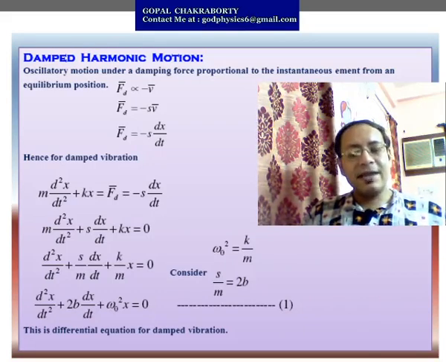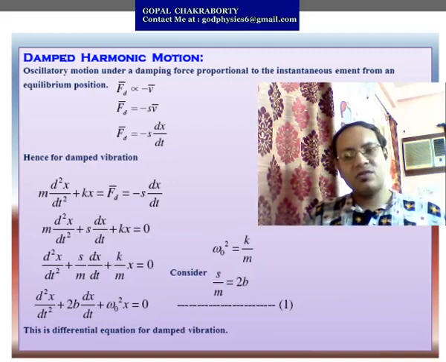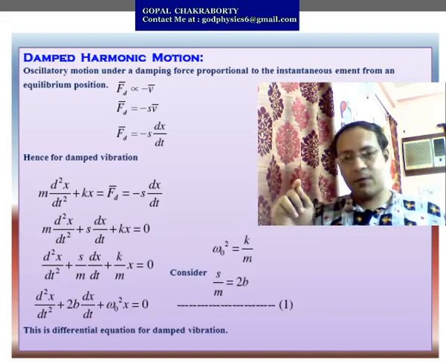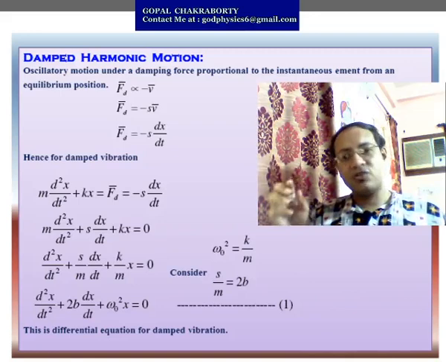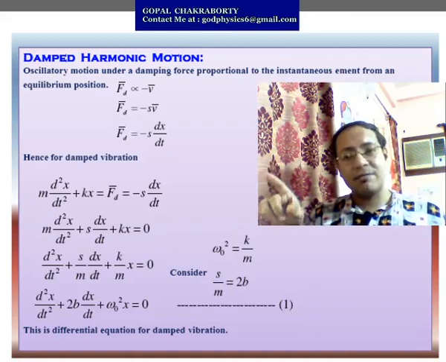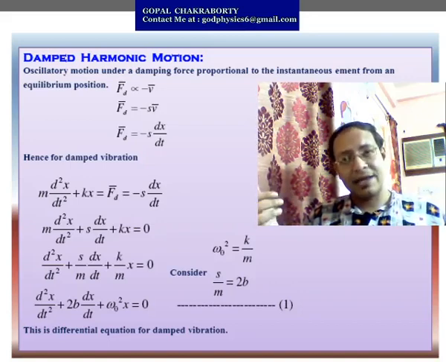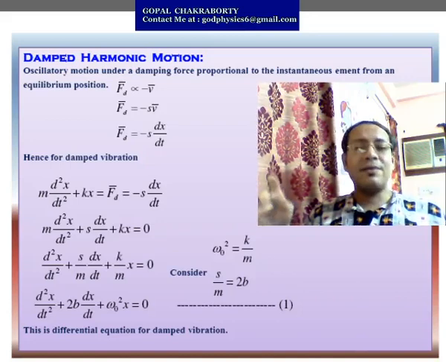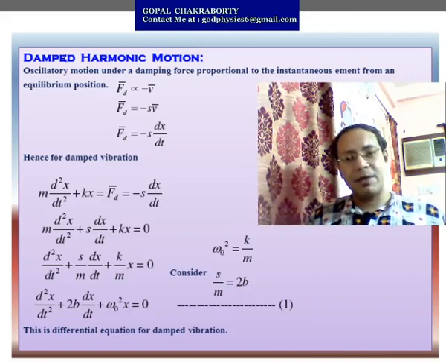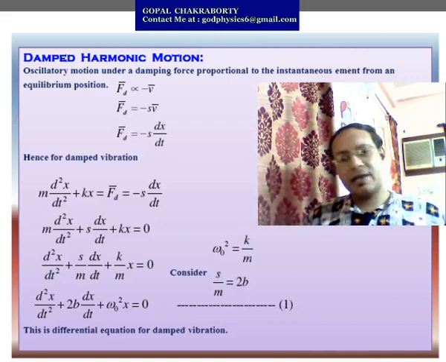So V can be replaced by dx/dt. So we get Fd equals minus S dx/dt. This is the expression of the damping force or resistive force, which resists or opposes the motion of the particle which executes simple harmonic motion. As we know, simple harmonic motion can be written as m d2x/dt2 plus kx equals 0. Now the right hand side will not be 0; it will be opposed by that damping force Fd, which equals minus s dx/dt.